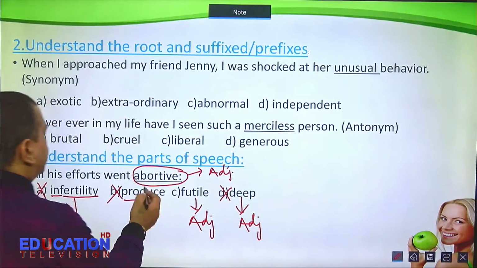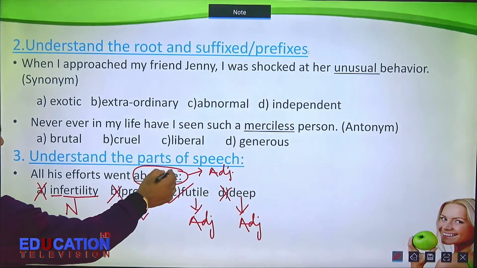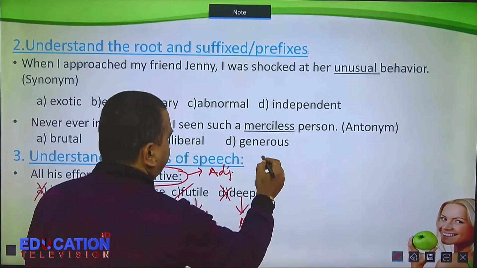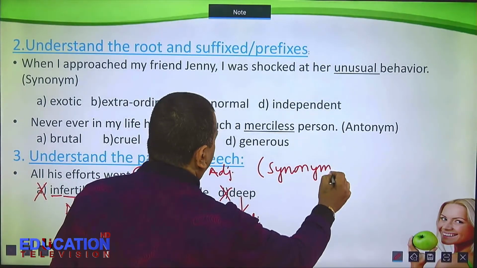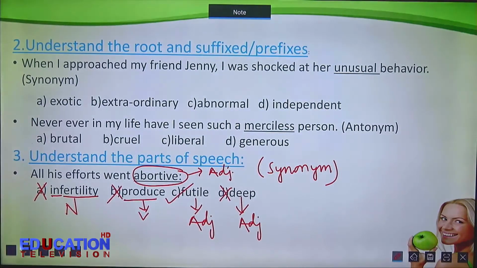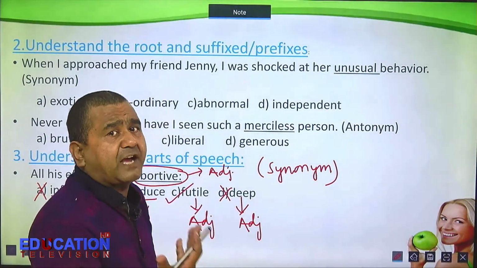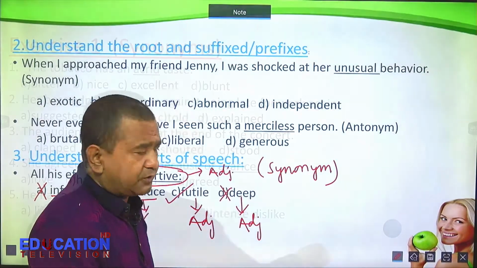So the answer must be futile. All his efforts went abortive means all his efforts went futile. So this is the synonym of futile. Is that okay? Now let us see some more examples through exercises.